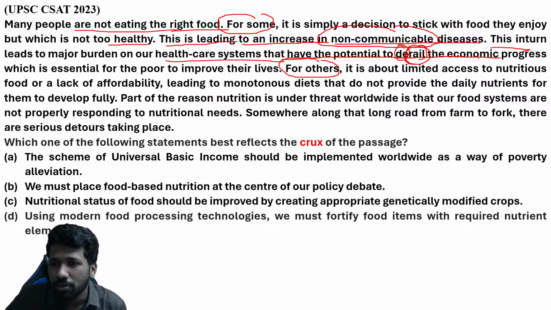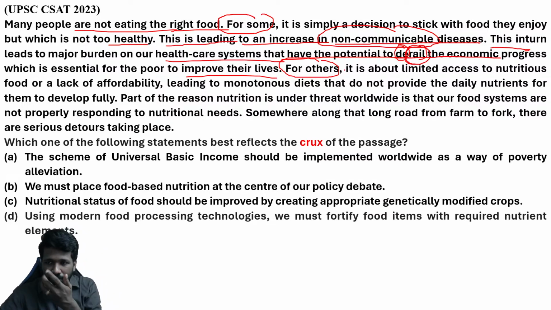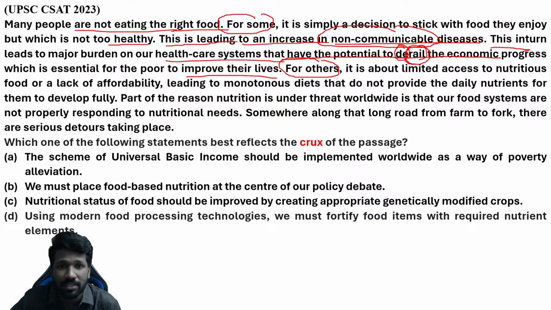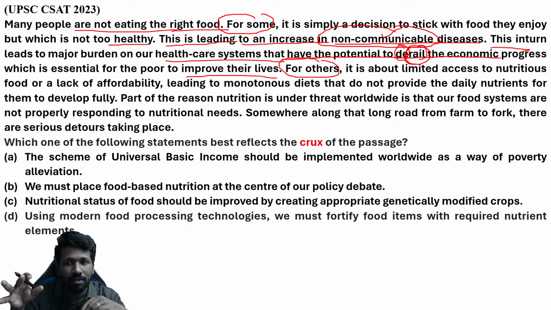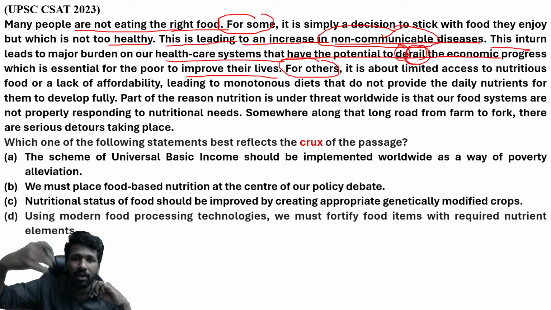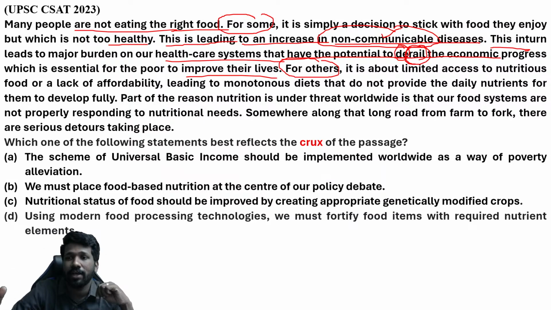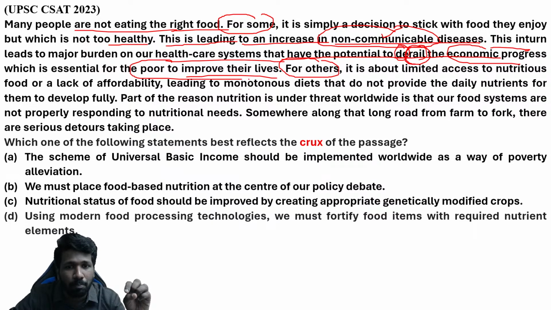Okay, so potential to derail the economic progress, which is essential for the poor to improve their lives. So what this sentence is trying to say is, when non-communicable disease increases among a community, that will not be good for the healthcare system, because the country also has to invest more on healthcare, and that will affect the economic progress, and that will affect the life of the poor also.